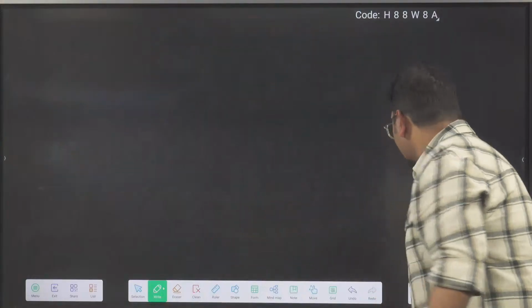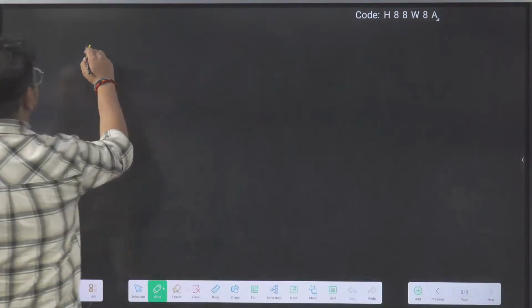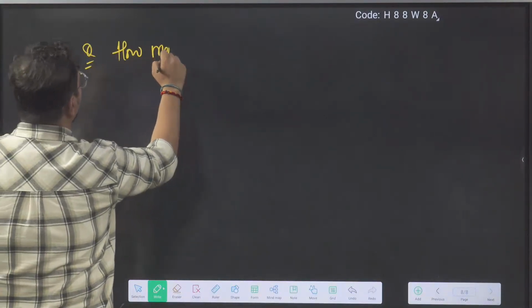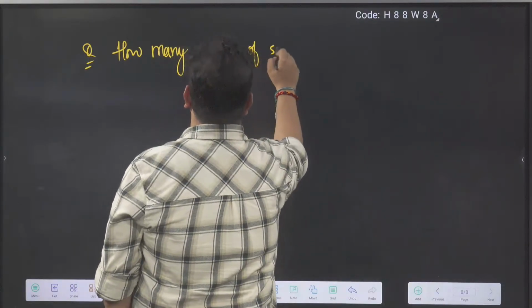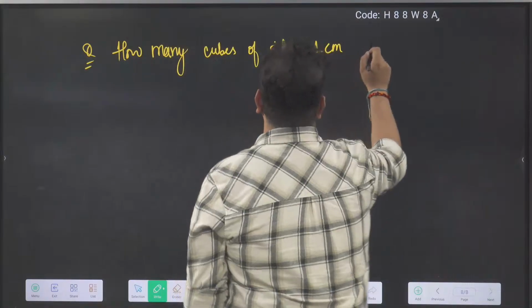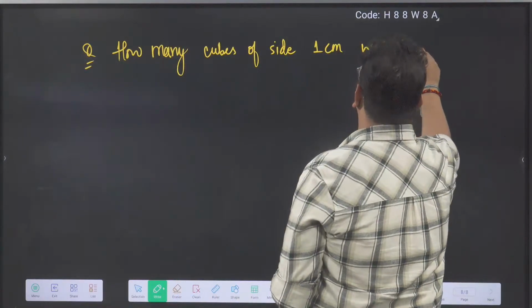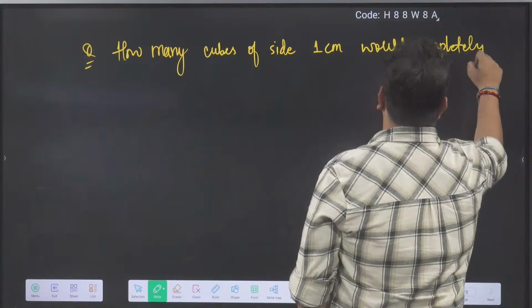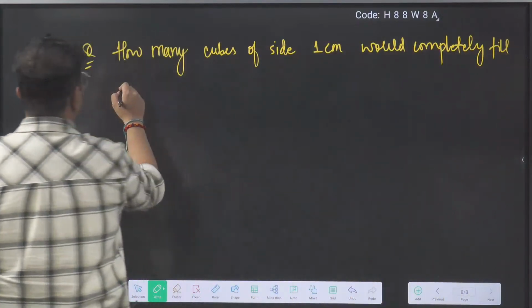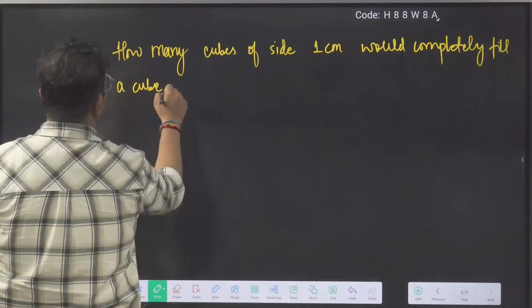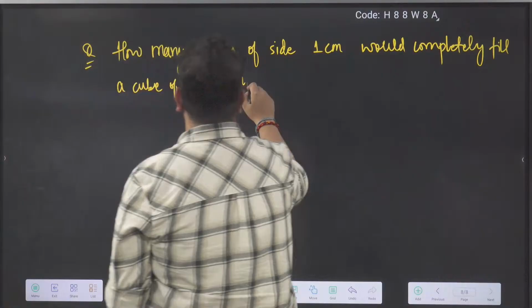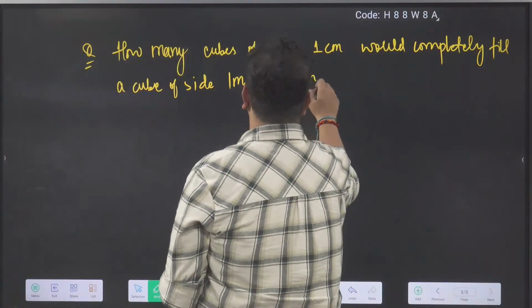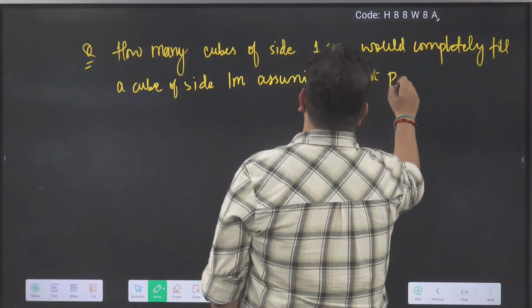Very good. So I will ask you one conceptual question now. Are you ready? First MCQ. Question is: how many cubes of side 1 centimeter would completely fill a cube of side 1 meter, assuming closest packing?